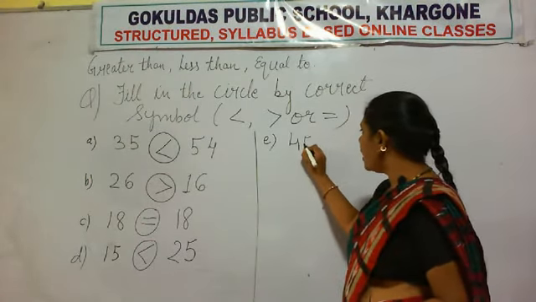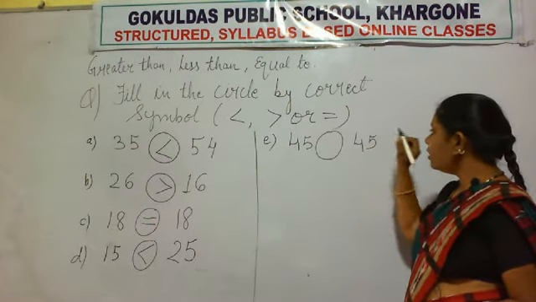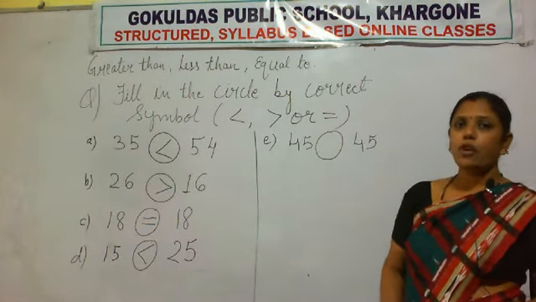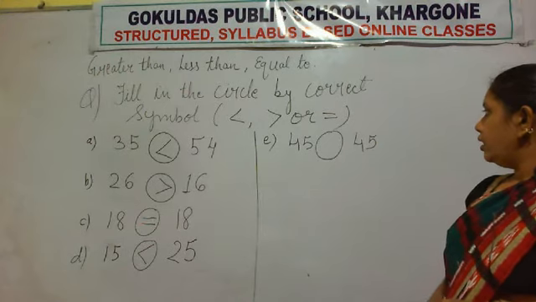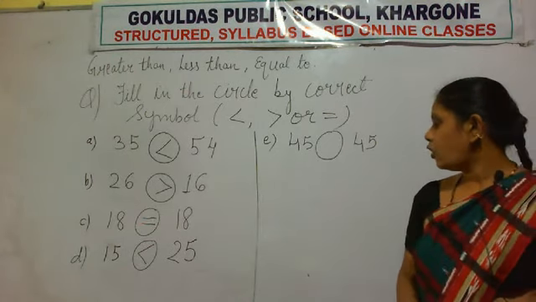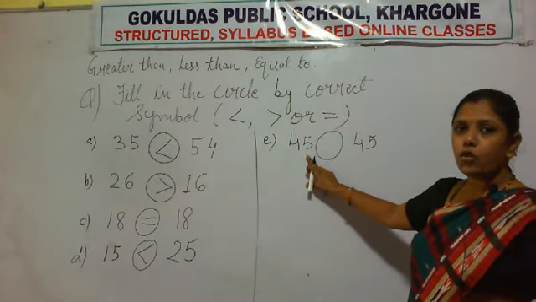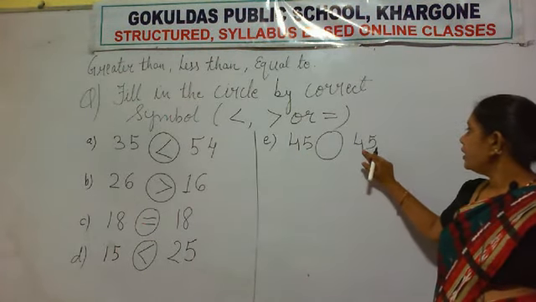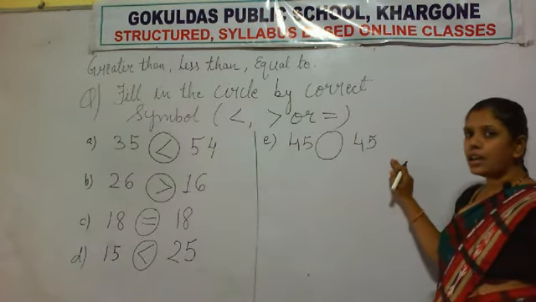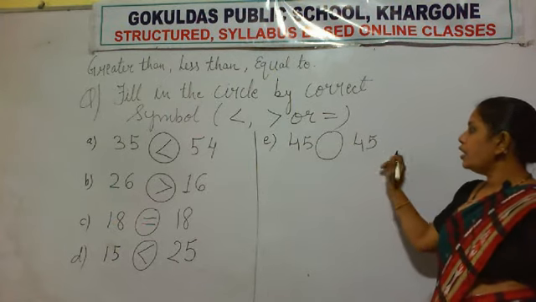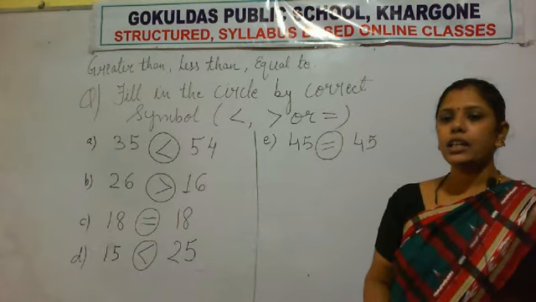Next, 45. Then again draw a circle. Then write the next number, 45. Now compare the two given numbers. This number is 45 and this number is also 45. That means both the numbers are equal. So put the sign of equality.